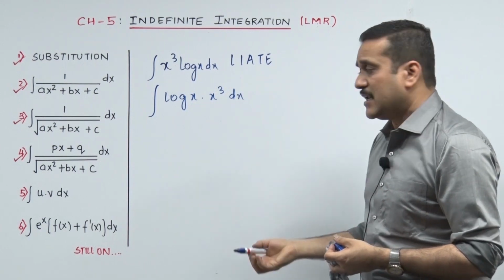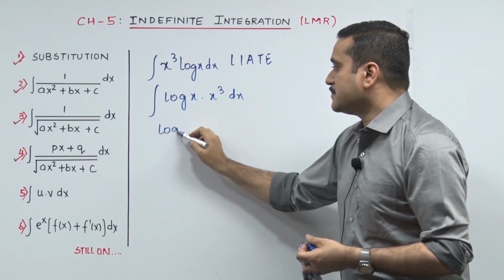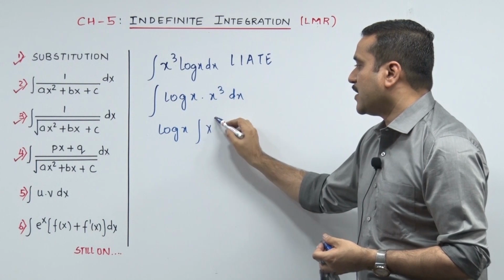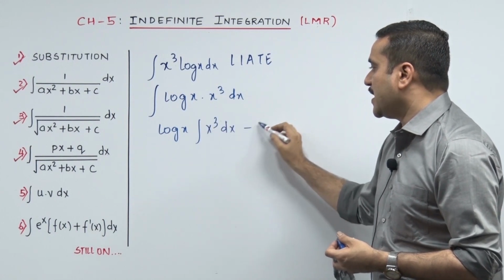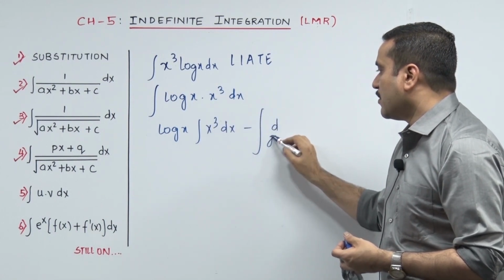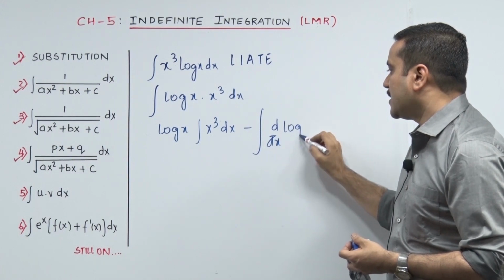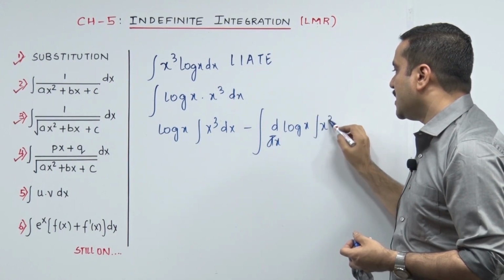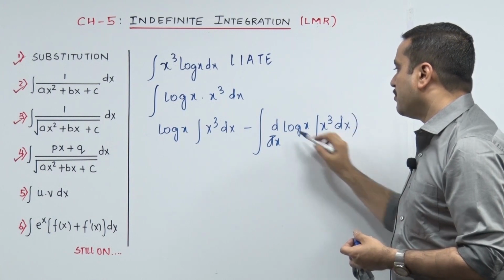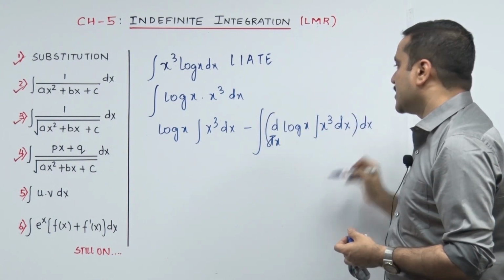Done. Now let's start. First function integrate second function dx minus big integrate derivative of first function integrate second function dx the whole dx. I hope I wrote as I sang along.